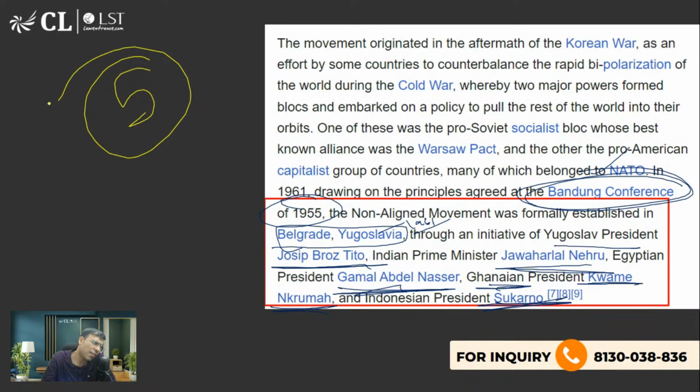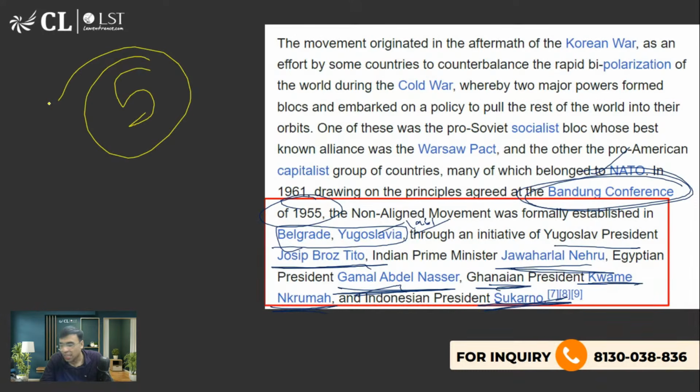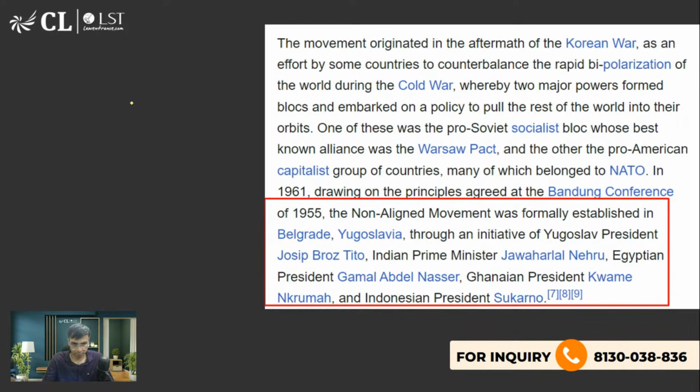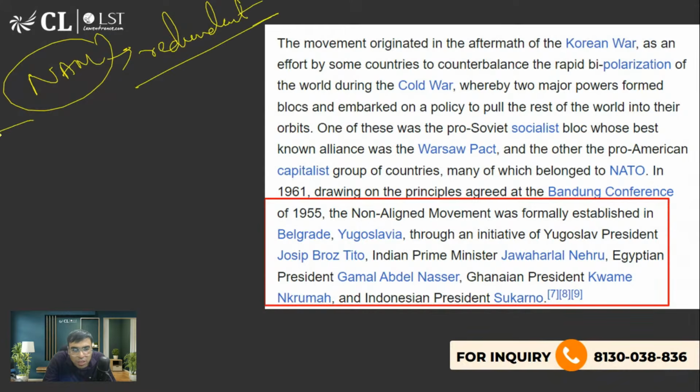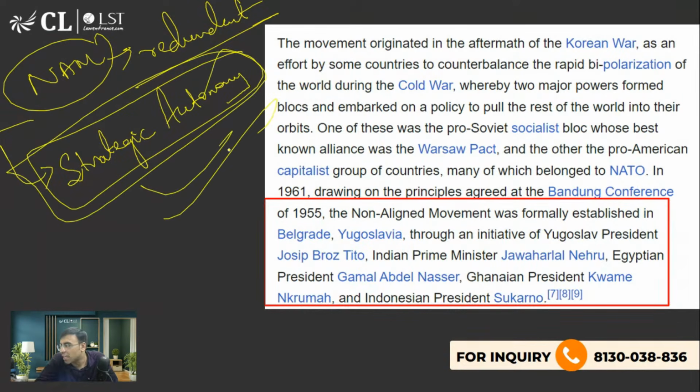और ये सब class 11-12 के NCERT books में नहीं पढ़ाया जाता है, so I believe you should be knowing about that. ठीक है, is it clear? समझ में आया? Many people say after 1990s, जब 1991 में Soviet Union collapse कर गया, so many scholars write that now non-aligned movement is actually not very important or has become redundant. That is what foreign policy experts say. So now we use the word strategic autonomy. India is enjoying strategic autonomy. ये word use किया जाता है, the Hindu editorials वगैरह पढ़ोगे तो मिलेगा आपको. Strategic autonomy. It means what?